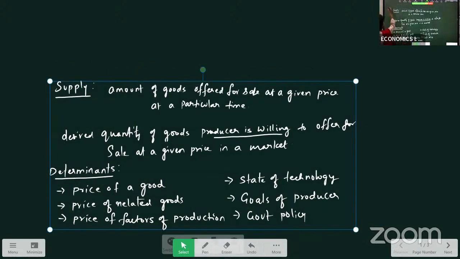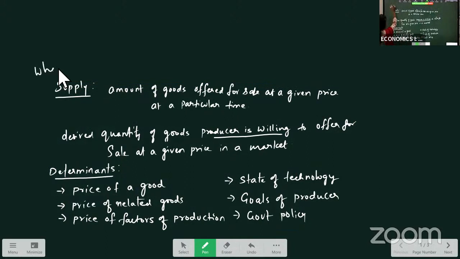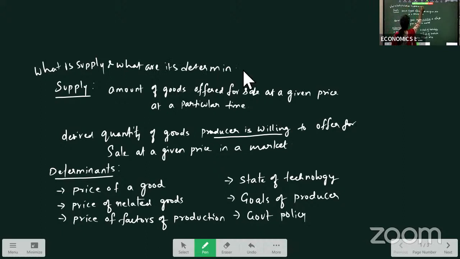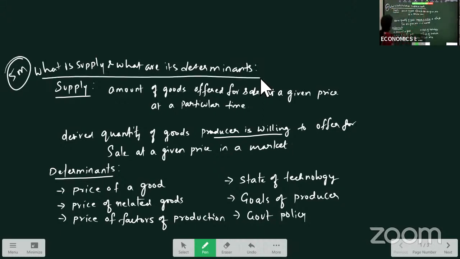So your question here is, what is supply and what are its determinants? So you will write what is supply and what are the determinants of supply.